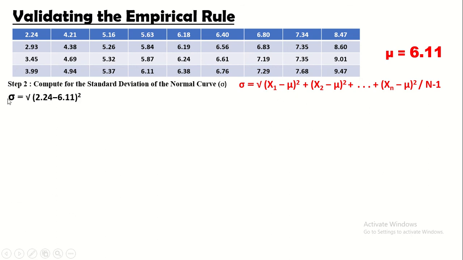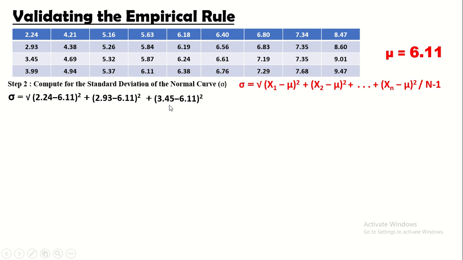So standard deviation of the normal curve is equal to the square root of, so x sub 1 daw, ito yung 2.24. That is 2.24 minus the mean which is 6.11 quantity squared. Plus, okay, x sub 2 which is 2.93 minus the mean which is 6.11 quantity squared.